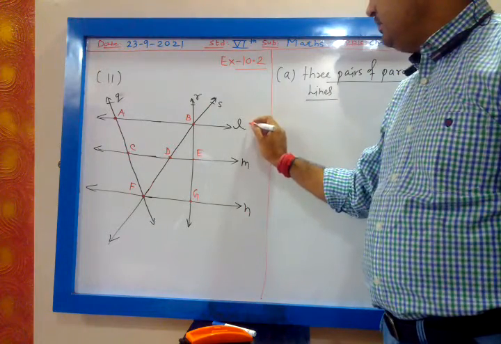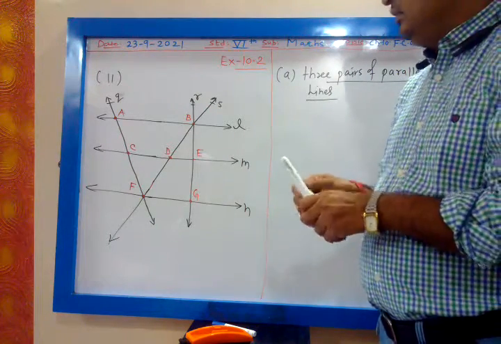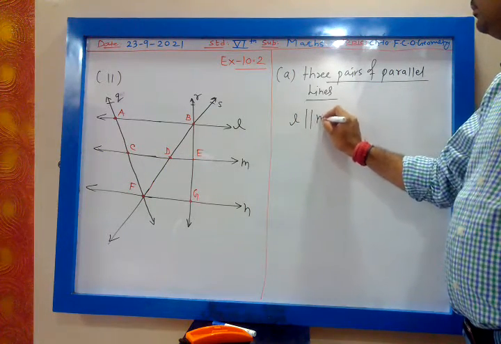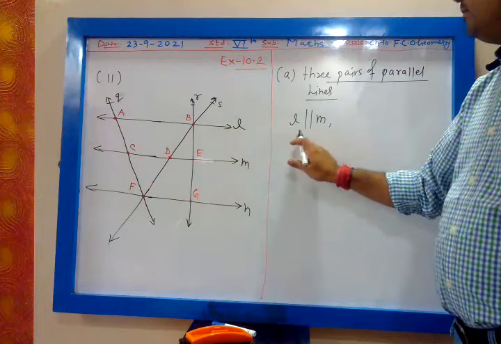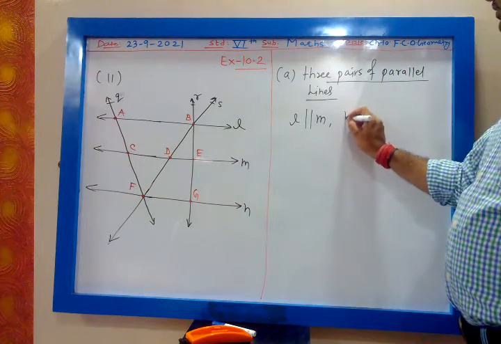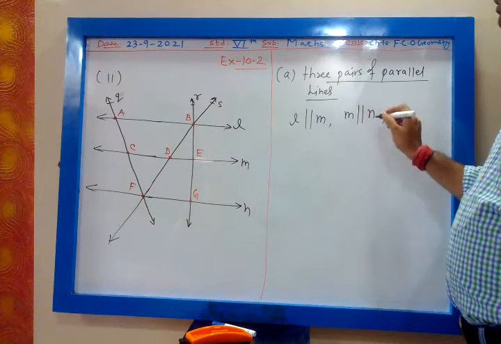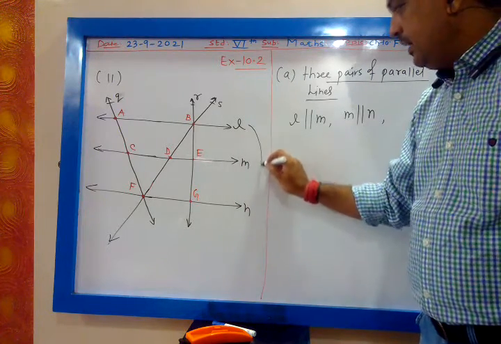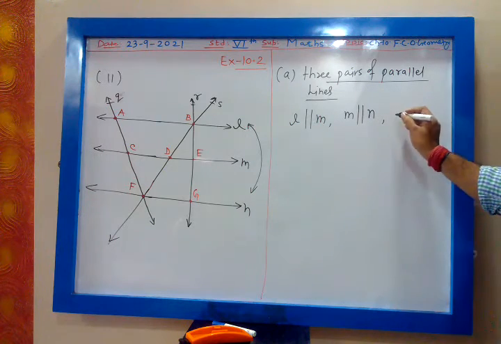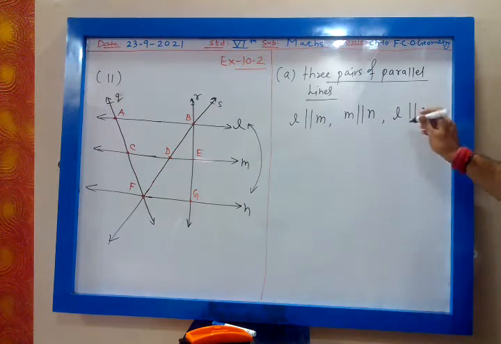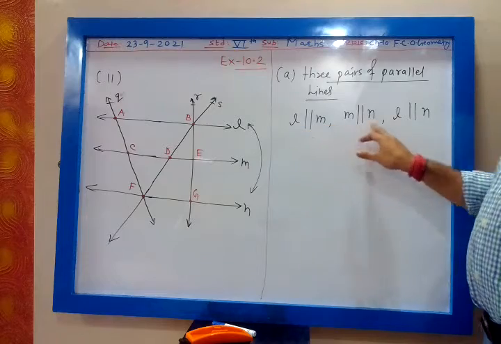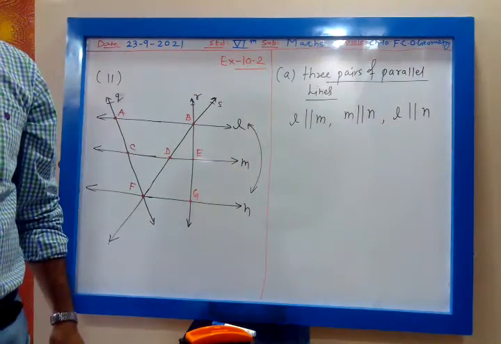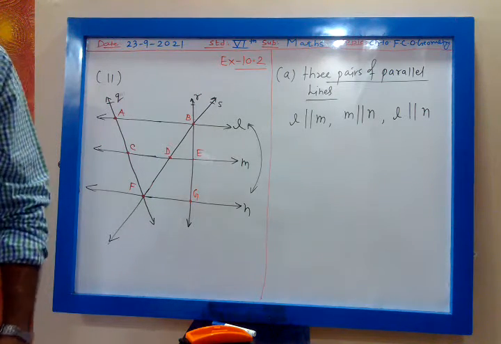First pair is L and M. Line L is parallel to line M. Second pair, M is parallel to N. Then L is parallel to N. So these are 3 pairs. 1 pair, 2 pair, 3 pair. Pair means 2. Remember.